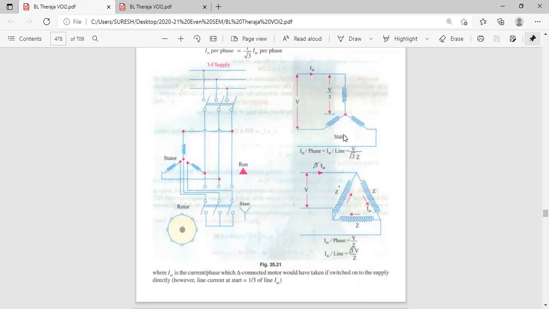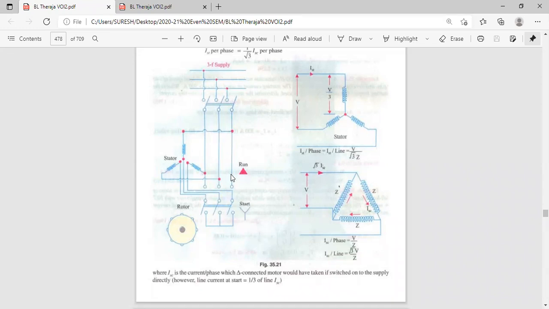Initially it should be connected in star, because if the voltage is very high, the current will be very high. Our aim is to reduce the current. So initially the stator winding is connected in star. See, starting in star, but running in delta. This is the delta symbol. During running condition, they will connect in delta. During starting, we want to reduce the voltage to VL by root 3. That's why we connect in star connection.